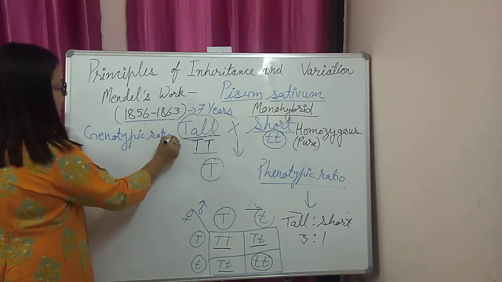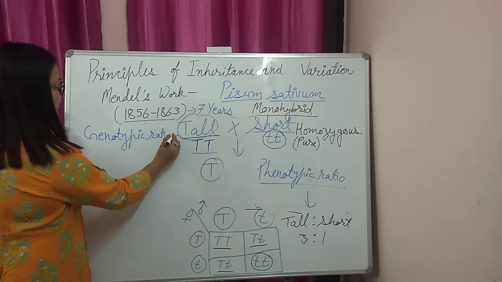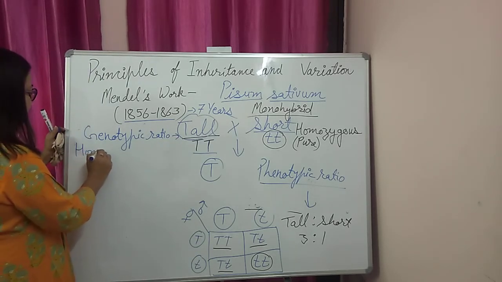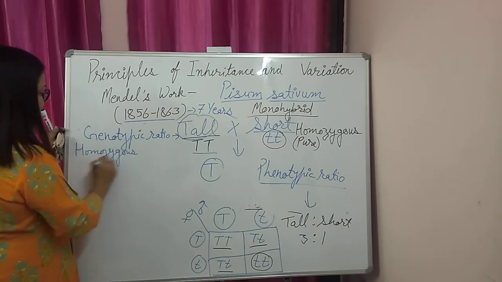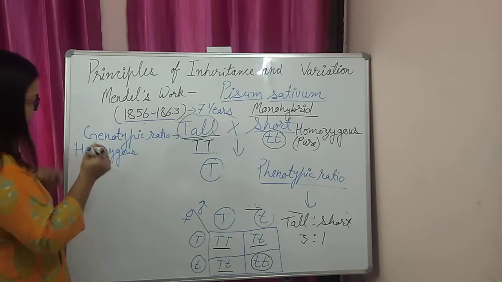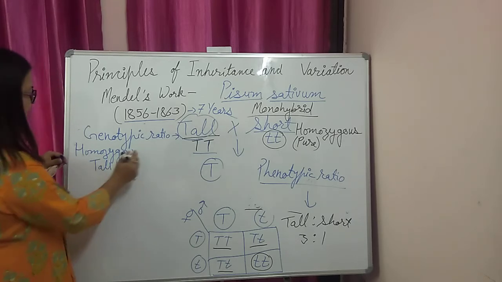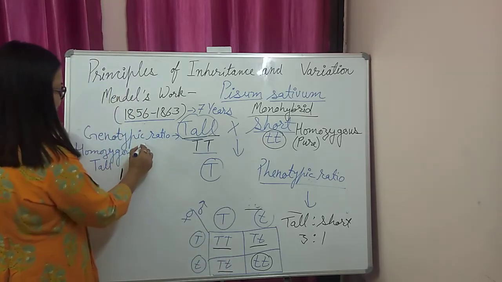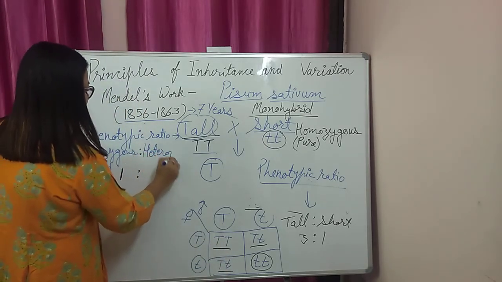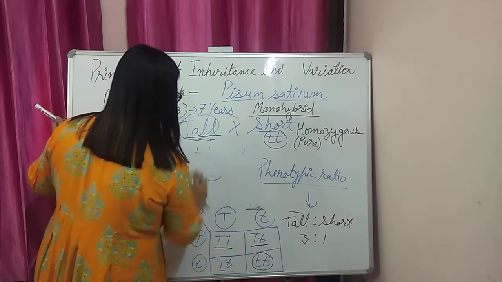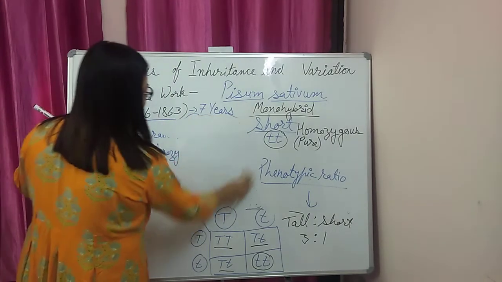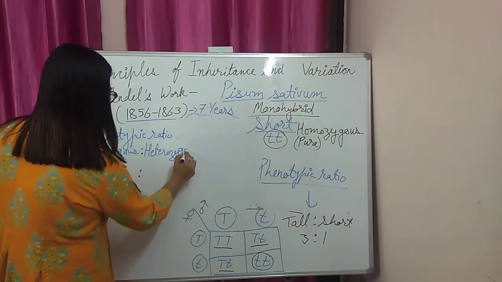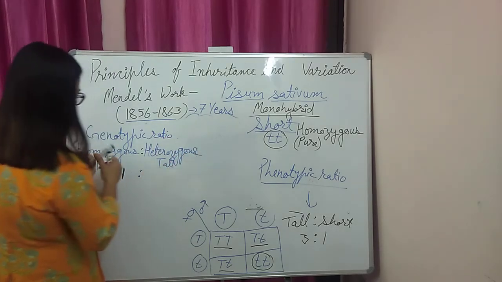The genotypic ratio can be written like this. Capital T capital T, for this we can write homozygous tall. How many homozygous tall plants do we have? We have 1. Next we have heterozygous tall. How many plants do we have?